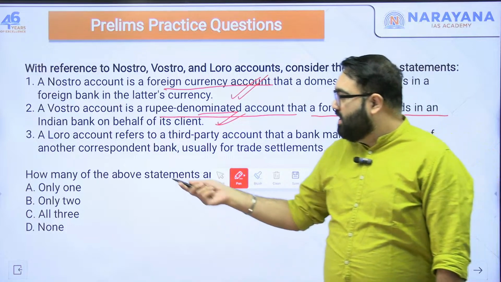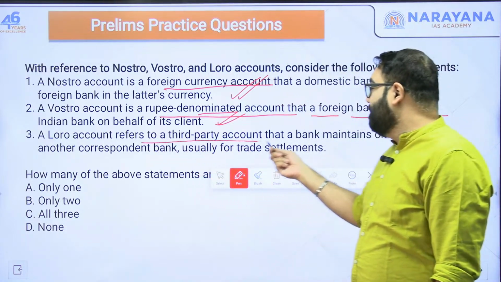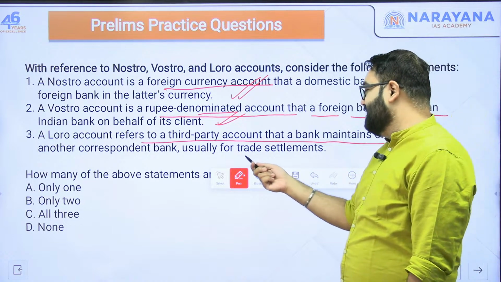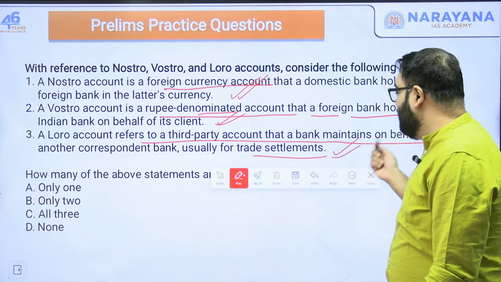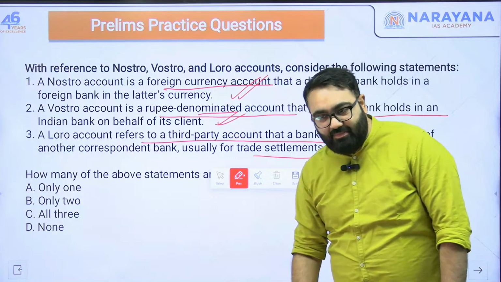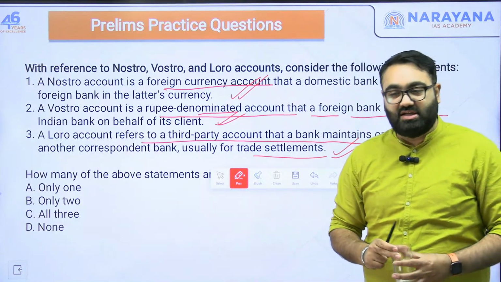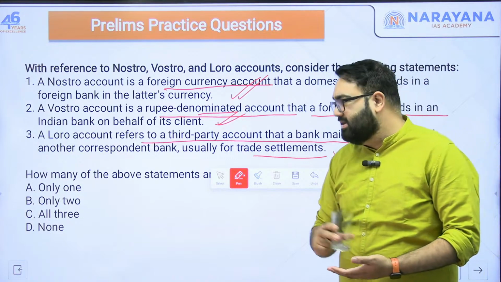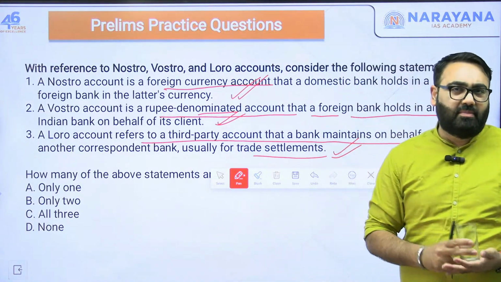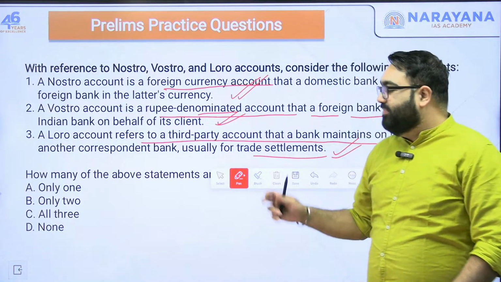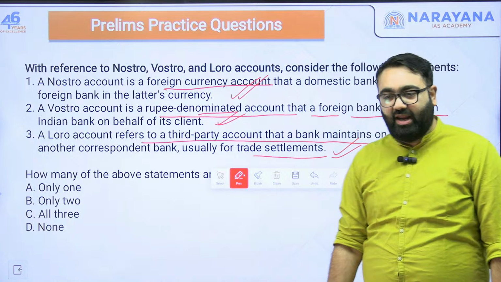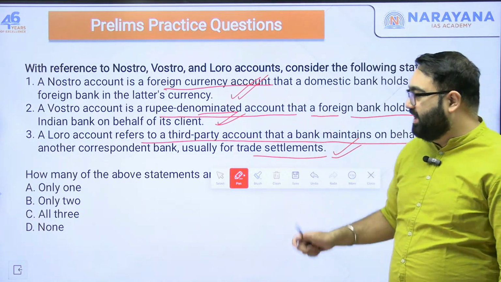Third, a loro account refers to a third party account that a bank maintains on behalf of another correspondent bank, usually for trade settlement. This is what we discussed. When a third bank gets involved with the same account, they are not opening up the account, they are just trying to maintain the funds in it, trying to use it for trade settlement, means putting in the money, bringing the money out, for all of that. That becomes a loro account for the third party bank. So again, this also is correct. All these three are correct. The answer is C.